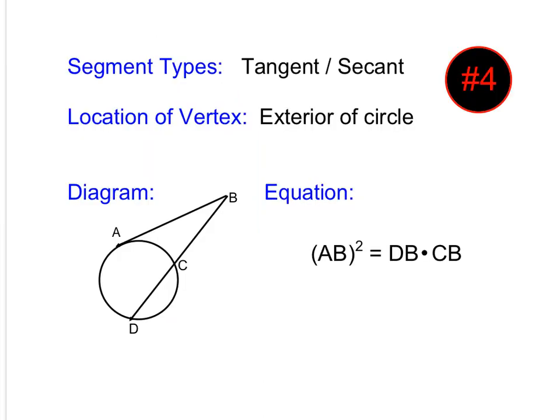And then looking at our rule here, our segment types is we have a tangent line and a secant line. Our vertex is still on the outside. And this time our equation, which we're going to highlight again, is going to be equal to your tangent line squared. And you'll notice that the formula for your secant line will never ever change.